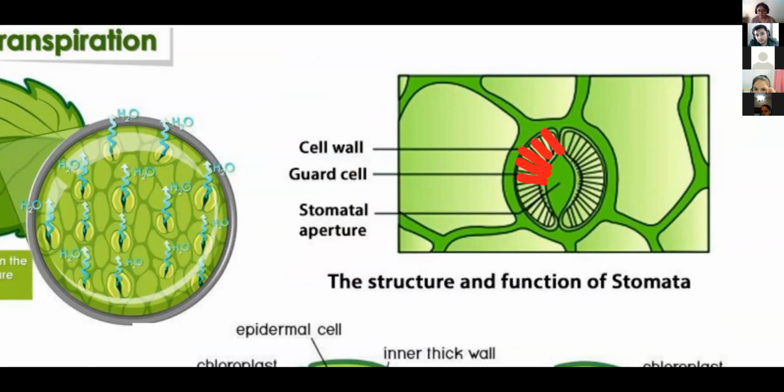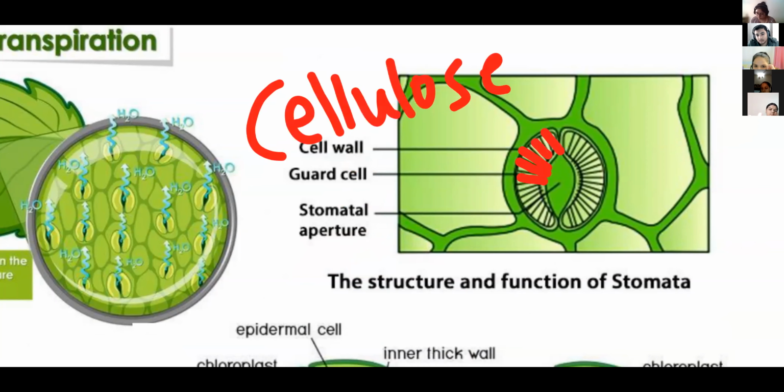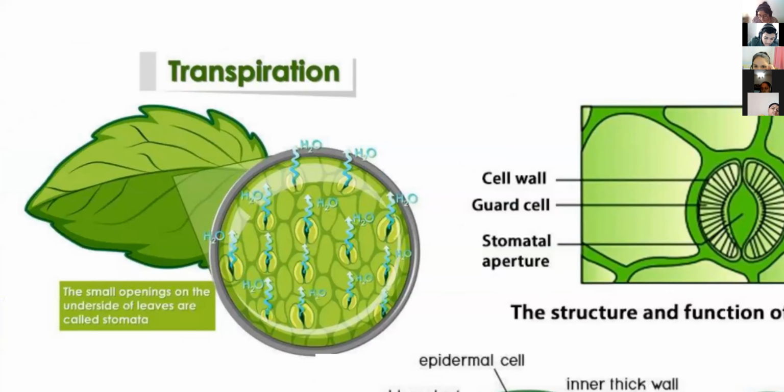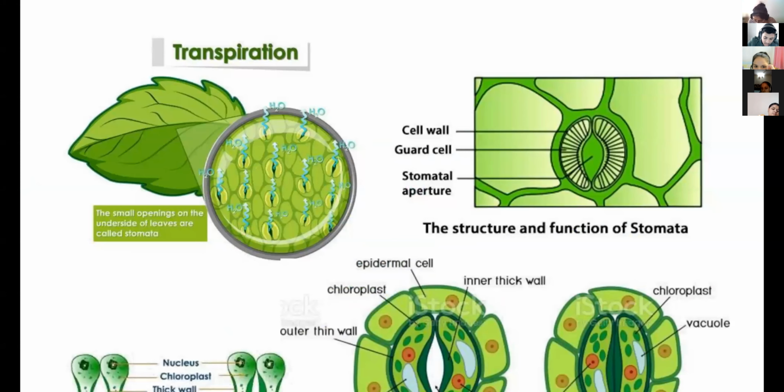This we call the cellulose fibril structure, which is present in the guard cells and pulls the inner side wall of the guard cell, and that's why the inner side wall stretches, and at the center a pore is created which performs transpiration. Up to here clear?